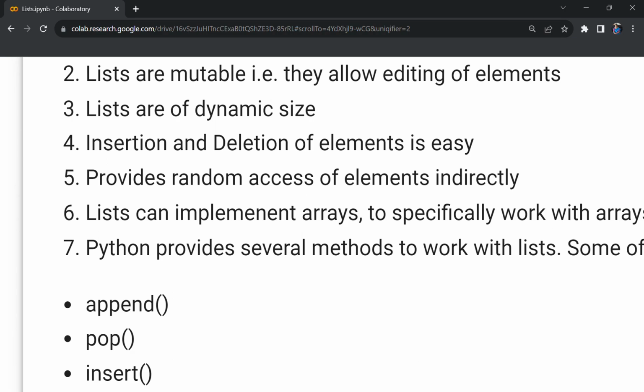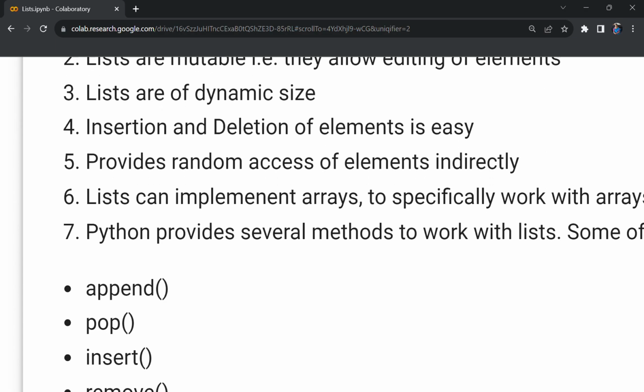That is because of this heterogeneous kind of storage. For example, if one is a string and another one is a float and another element is an integer, it cannot decide from where the next element starts. Why? Because different data types occupy different sizes of memory. So because of that reason, it can't provide direct access of elements. But Python manages to provide direct access or random access to the elements, but that consumes a bit of time.